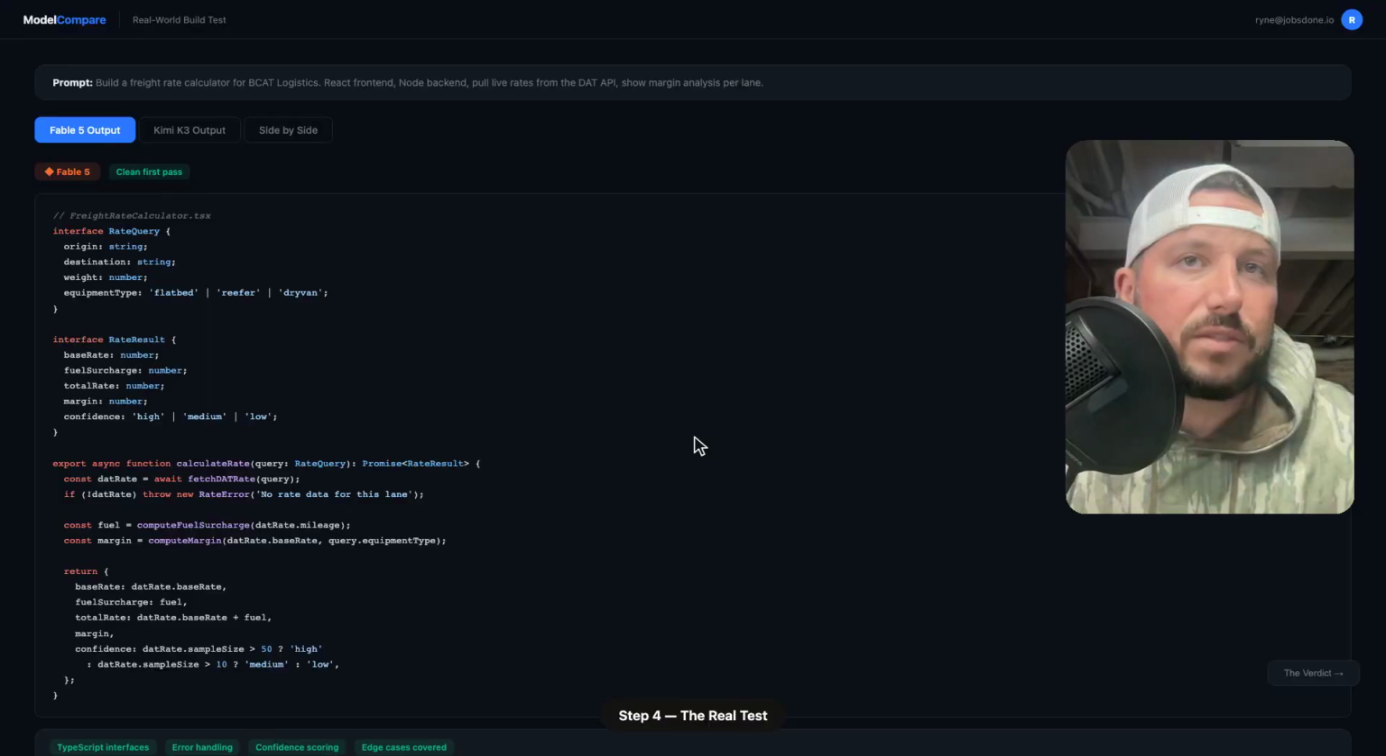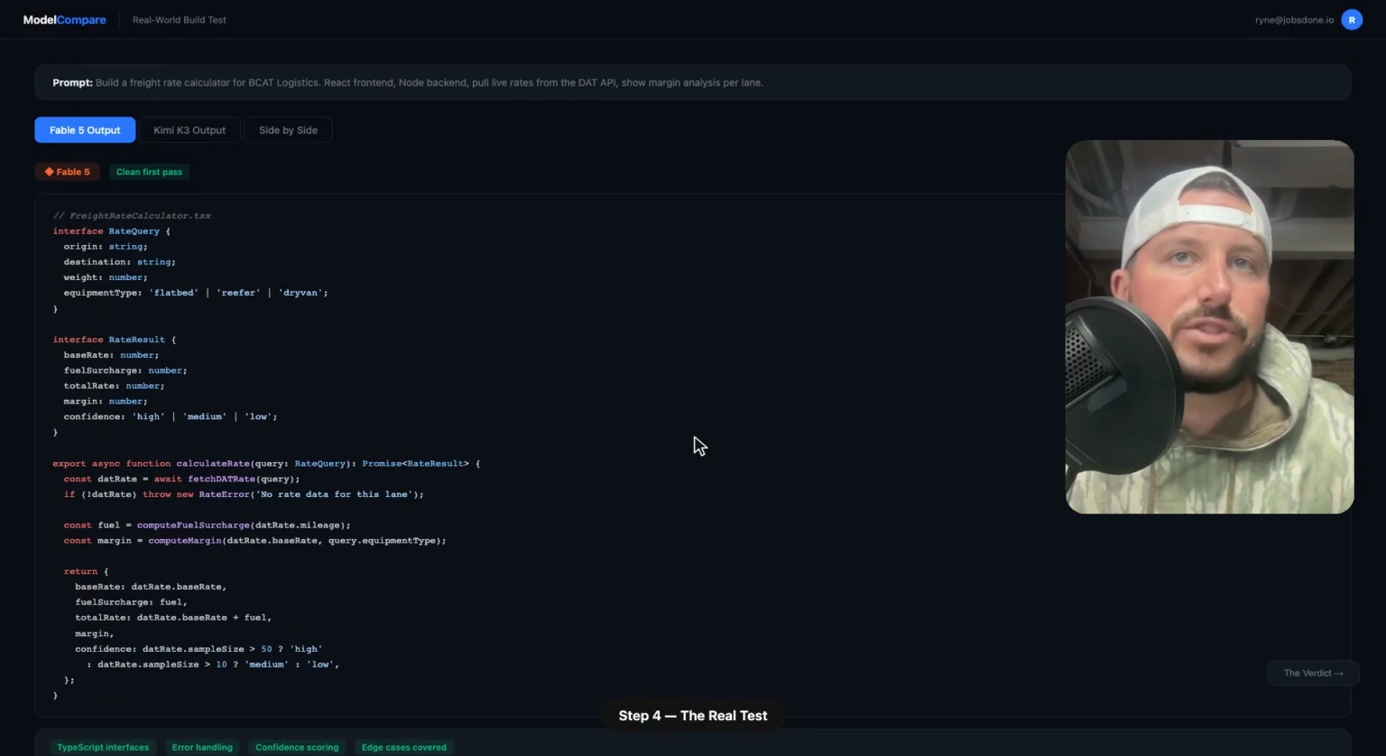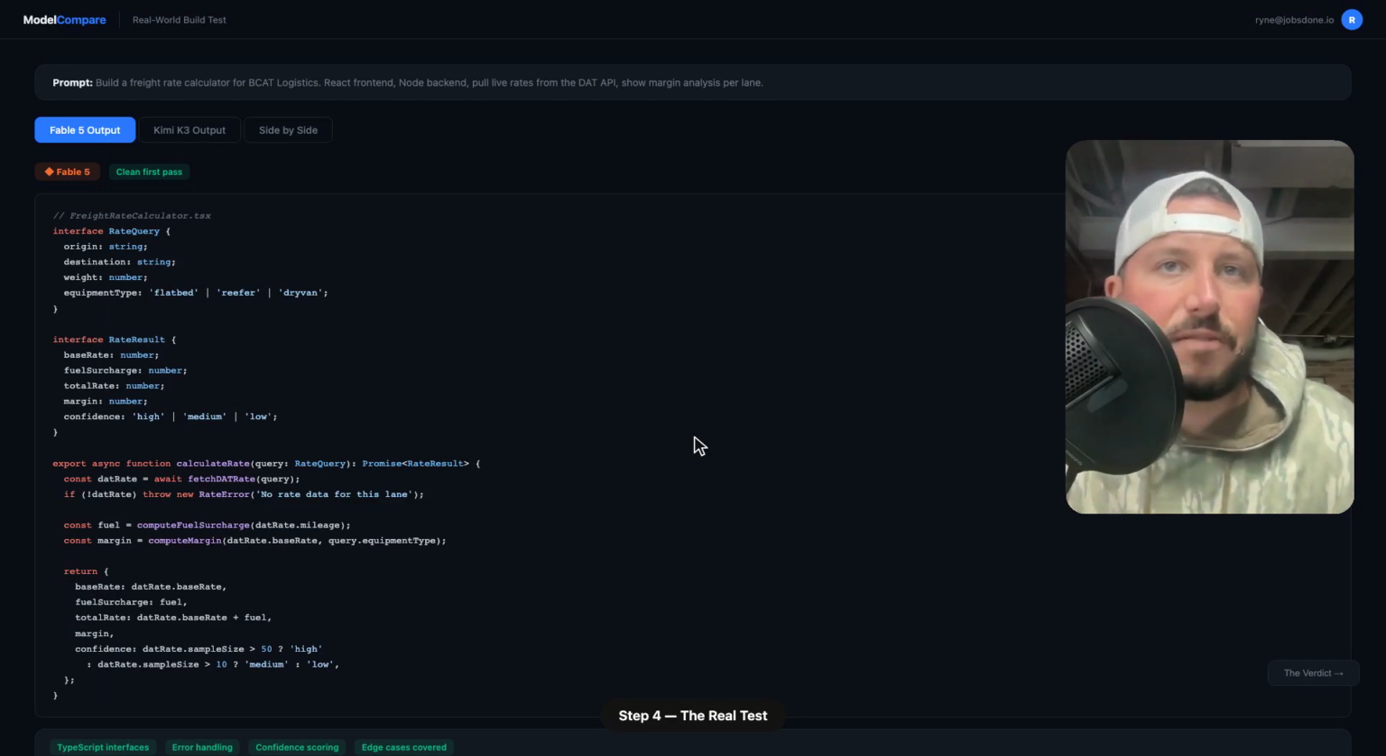Benchmarks are one thing. Let me show you what happened when I built the same project on both. So here we are, same prompt to both models. Build a freight rate calculator for BCAT. We're going to use a React front end, Node backend, and pull live rates from the DAT API. Show margin analysis per lane.